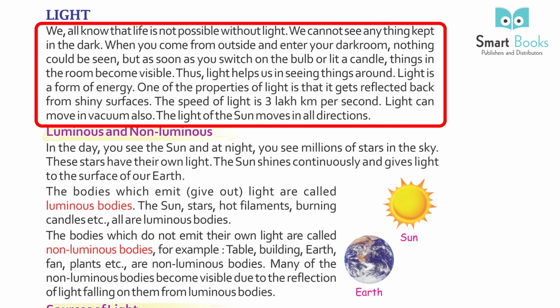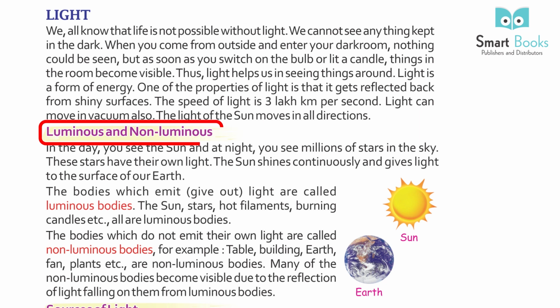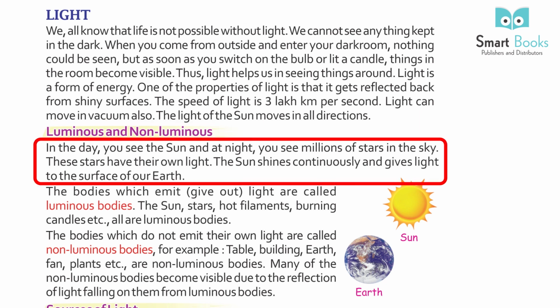The speed of light is 3 lakh km per second. Light can move in vacuum also. The light of the sun moves in all directions. In the day you can see the sun, and at night you see millions of stars in the sky. These stars have their own light. The sun shines continuously and gives light to the surface of our earth.